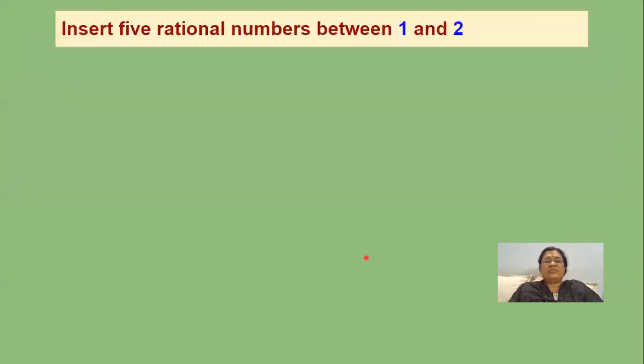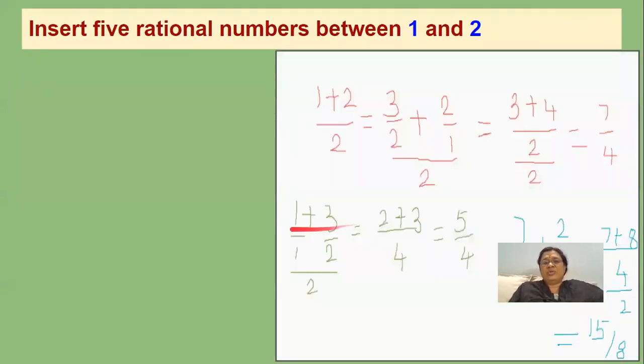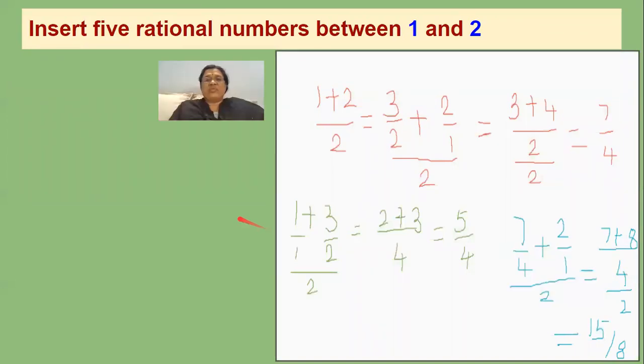Next one. Insert 5 rational numbers between 1 and 2. You know, between 1 and 2 we have to insert 5 rational numbers, the numbers between 1 and 2 on the number line. So there is a fractional number between 1 and 2.